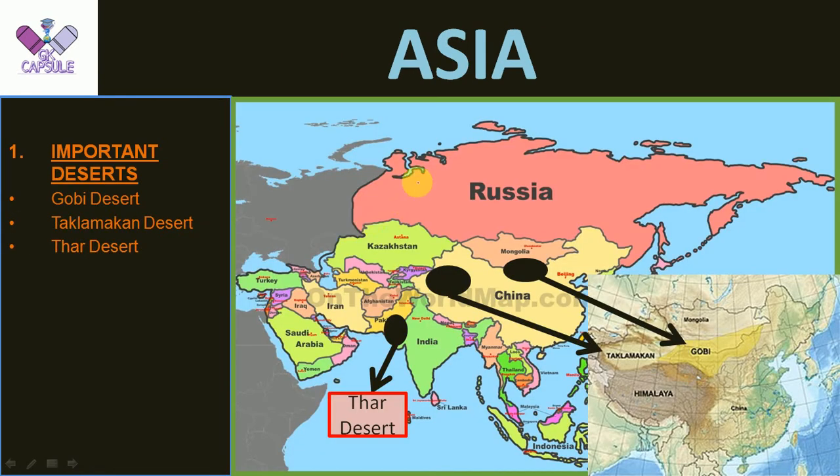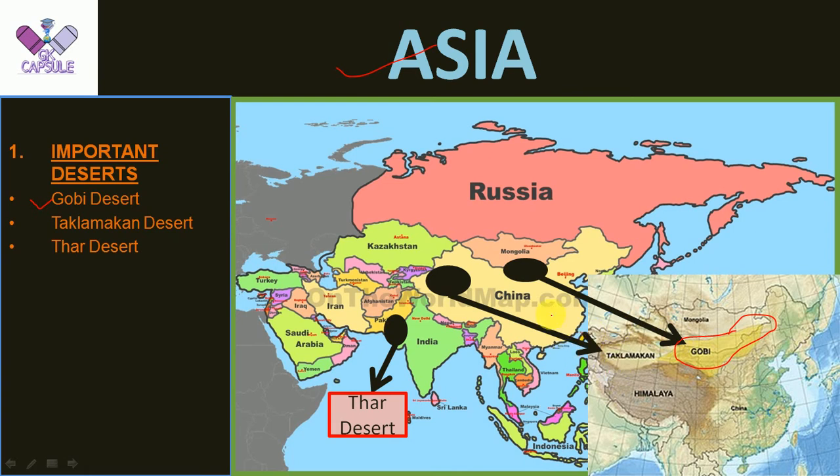The next important deserts are in Asia. In Asia, the first is the Gobi Desert. The Gobi Desert is located in China and Mongolia. This is the actual location of the Gobi Desert. So it is located in Mongolia and China.